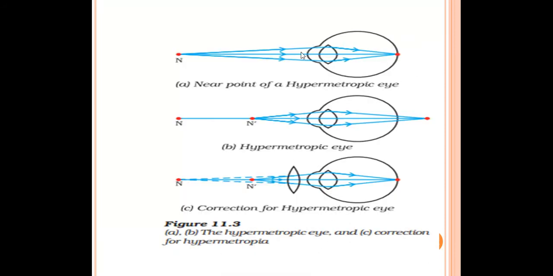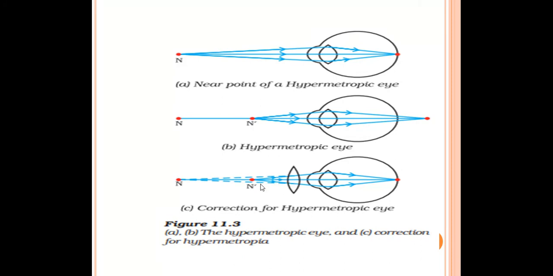Now look at the diagrams over there. This is the near point of the hypermetropic eye. You can see over there, this is the near point, and the image is formed behind the retina, right? And it can be corrected by using a convex lens.